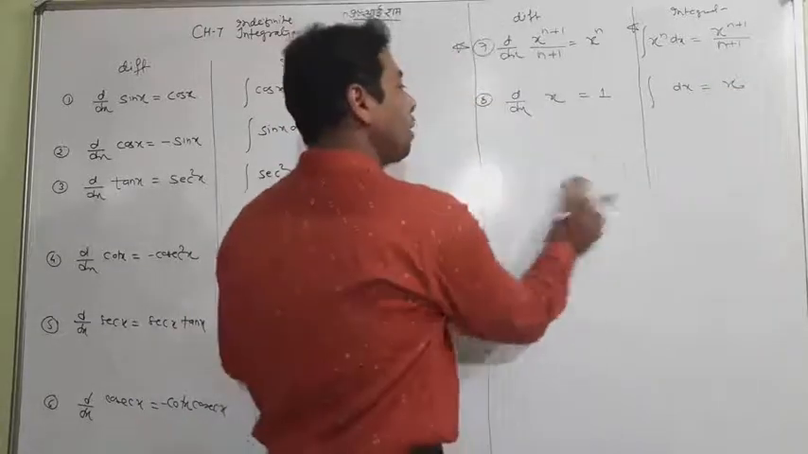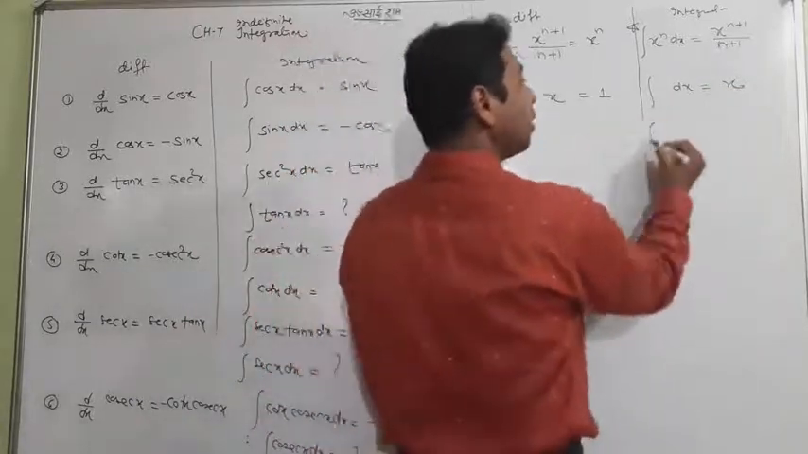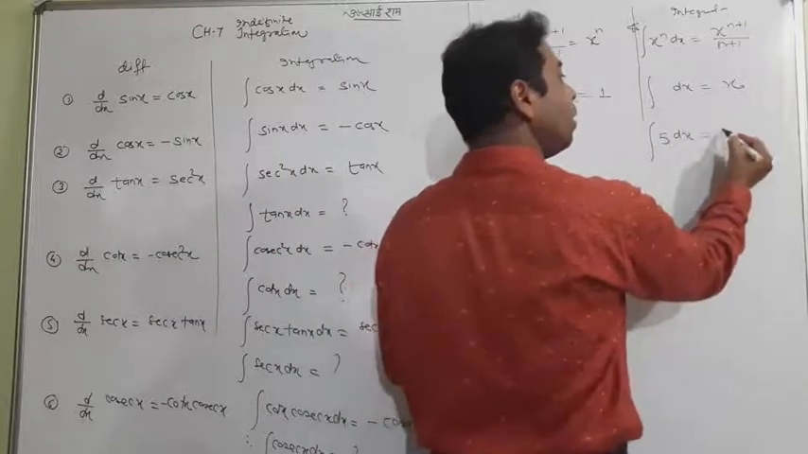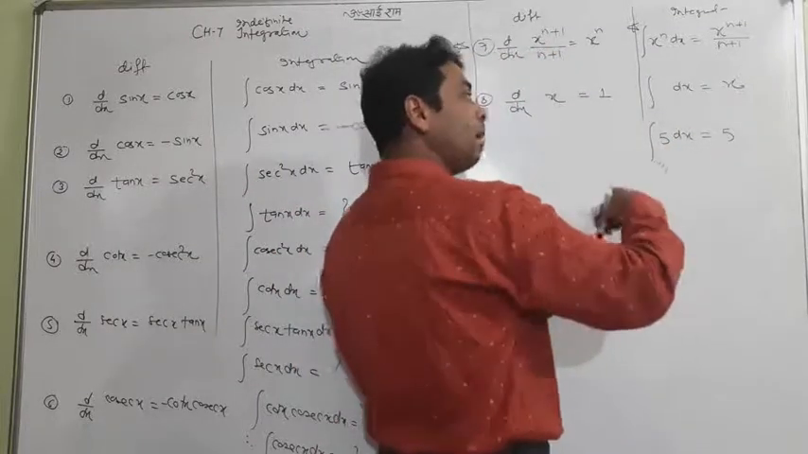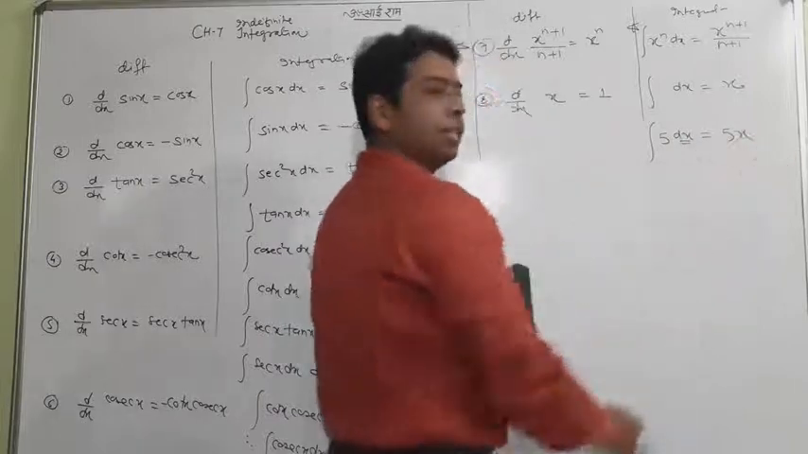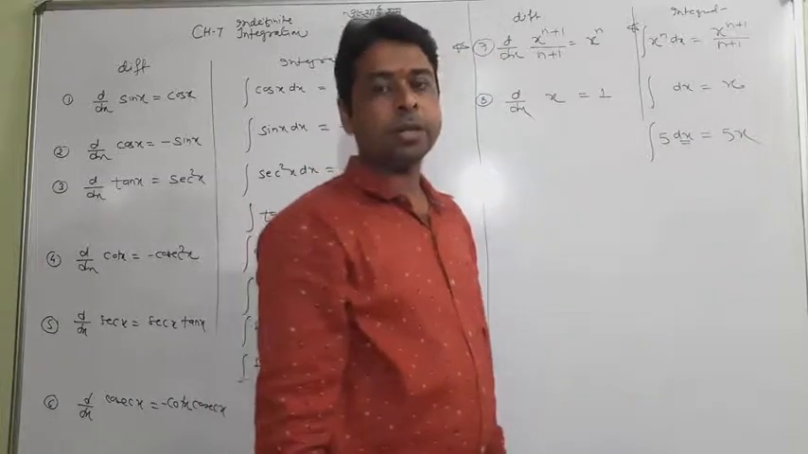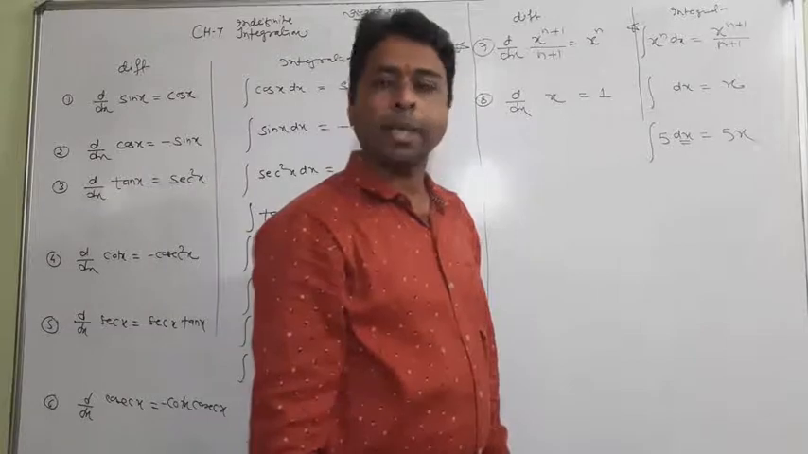Now based on that, if I write something like 5 dx, don't worry, 5 is a constant value, it will come out, and dx has the integration x. So the integration of 5 dx is 5x. Keep in mind, that's very simple.